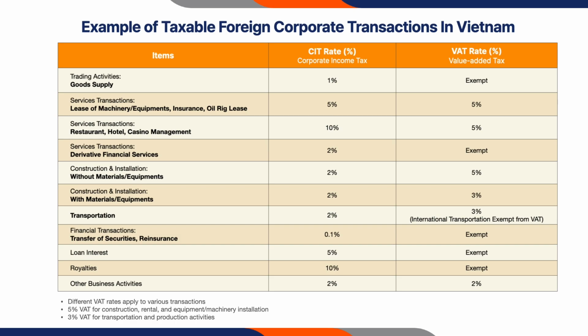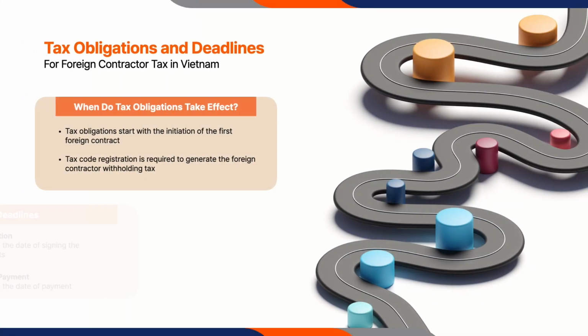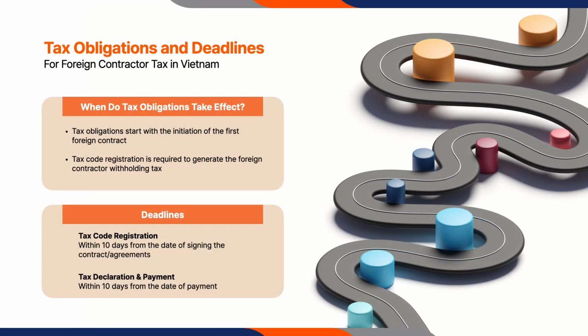Regarding services such as machinery and equipment leases, a 5% corporate income tax applies. Industries in the hospitality and entertainment sector, such as restaurant, hotel, and casino management services, pay a 10% CIT, while those in the aviation and marine sector pay 2% CIT. Additionally, contract agreements involving the transfer of securities, reinsurance commission, and certificates of deposit pay a 0.1% corporate income tax.